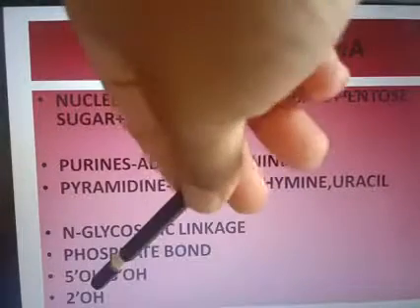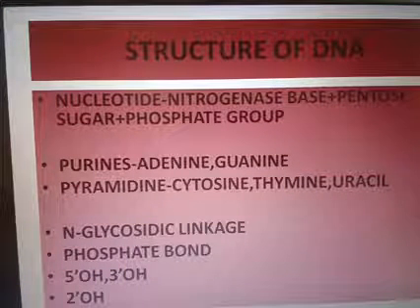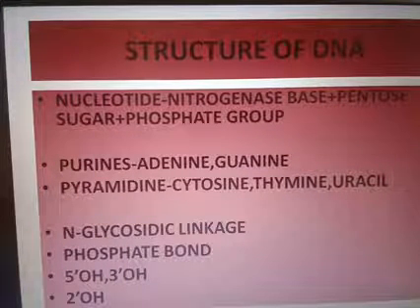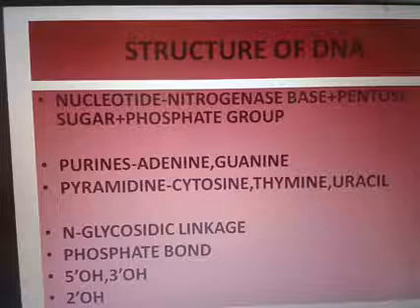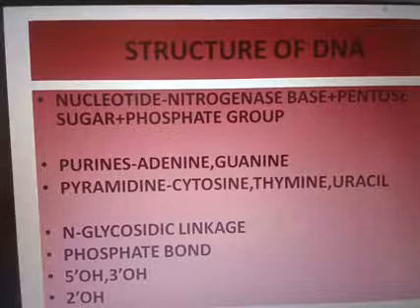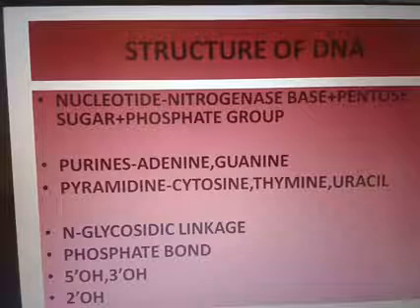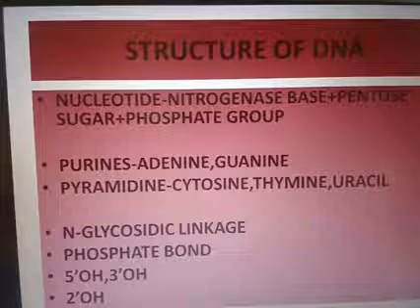The second OH, that is, in case of RNA, the OH group is seen in the 2nd position. The RNA polynucleotide chain has an additional OH group at the 2nd position in the ribose sugar.